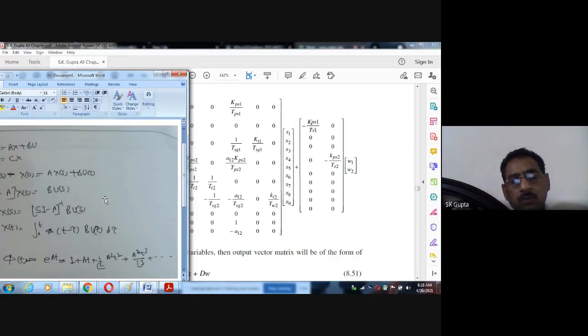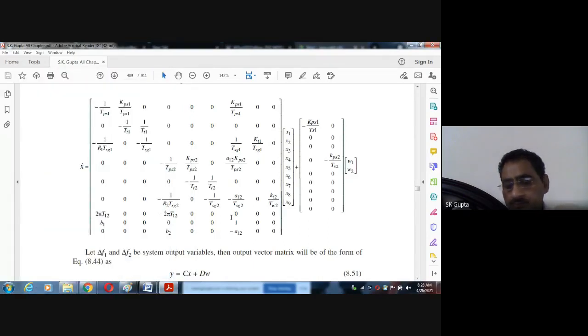We can solve manually when the system matrix is of size 2 by 2. But a power system is a very big system, so we cannot solve this with this method manually.